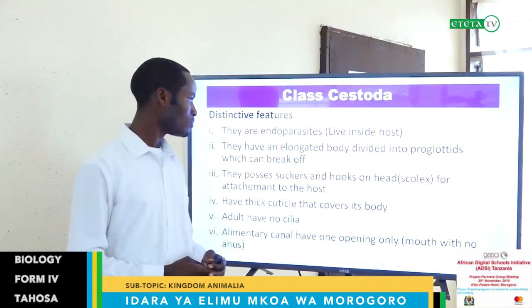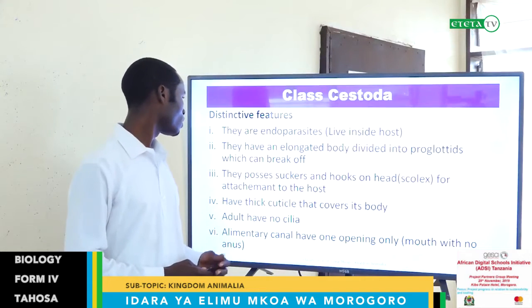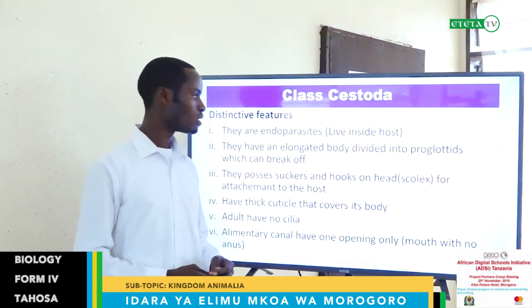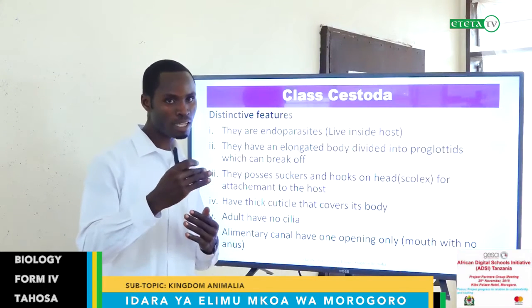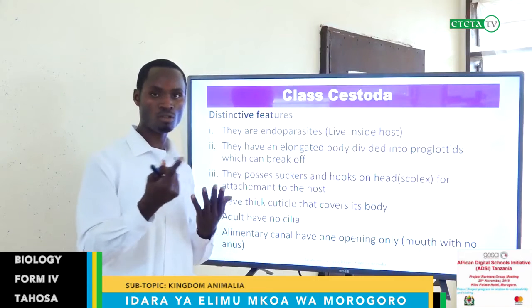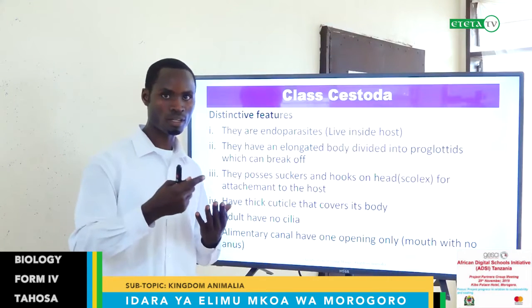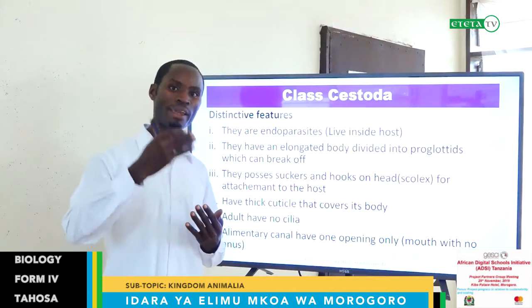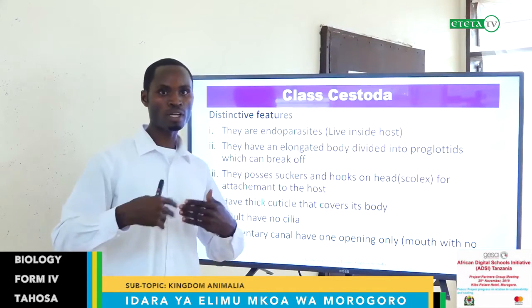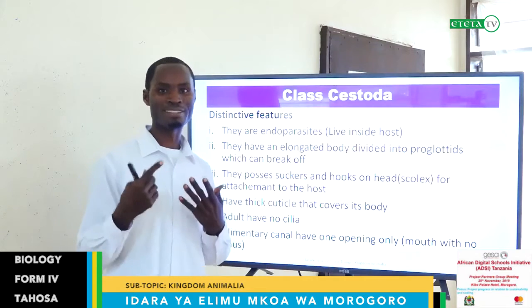They have an elongated body divided into proglottids, which can break off. These proglottids are something like segments, and the body is long, as you know the structure of the worm. In some stages, these proglottids can break off to come out as eggs.